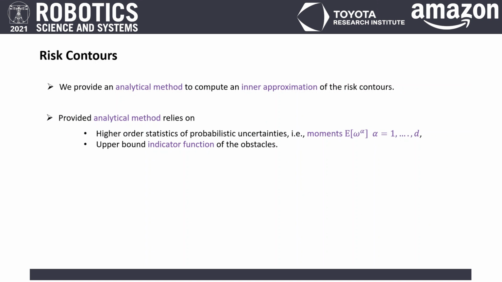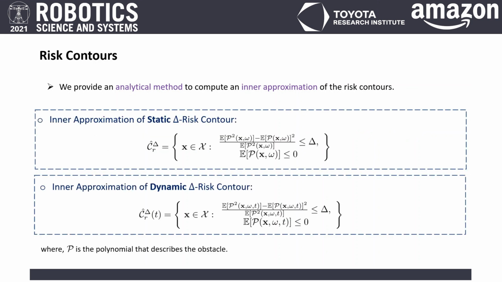The provided analytical method relies on higher-order statistics of probabilistic uncertainties and an upper bound on the indicator function of the obstacles. Using it, we obtain a polynomial-based inner approximation of the risk contours in terms of the polynomial of the obstacles and moments of the uncertainties as follows. Any trajectory inside the computed risk contours is guaranteed to have a risk less than or equal to delta.